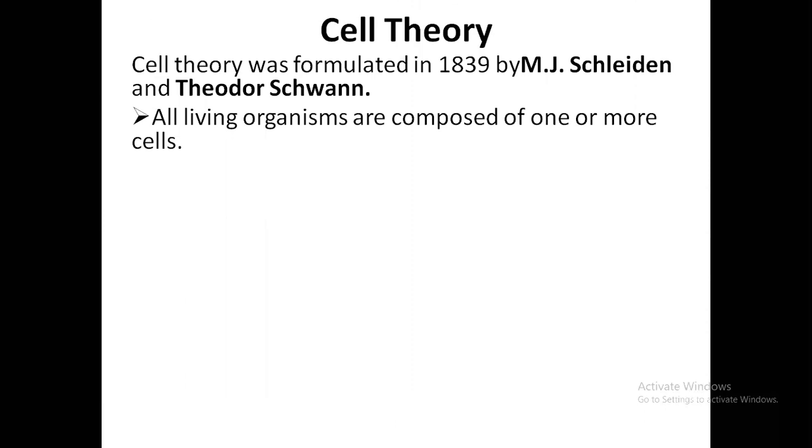The first and the primary point is all living organisms are composed of one or more cells. This is what we have also discussed. We've just mentioned that organisms are made up of one or more cells. Now, if an organism is made up of one cell, it is called unicellular, and if it is made up of many cells, it is known as multicellular. Whatever may be, every living organism should be made up of cells, right?